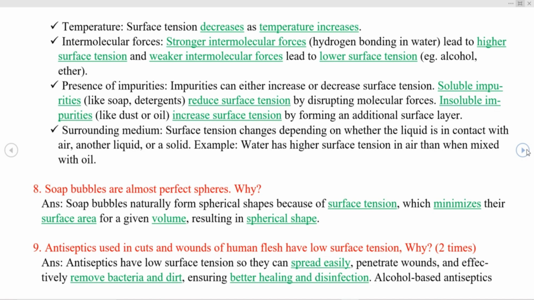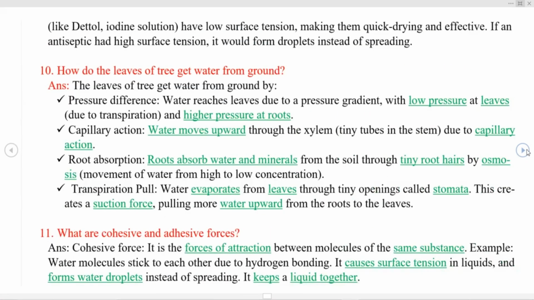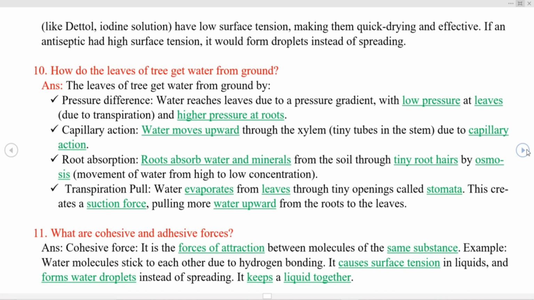Why? Antiseptics have low surface tension so they can spread easily, penetrate wounds, and effectively remove bacteria and dirt, ensuring better healing and disinfection. Alcohol-based antiseptics like Dettol and iodine solution have low surface tension, making them quick drying and effective. If an antiseptic had high surface tension, it would form droplets instead of spreading.